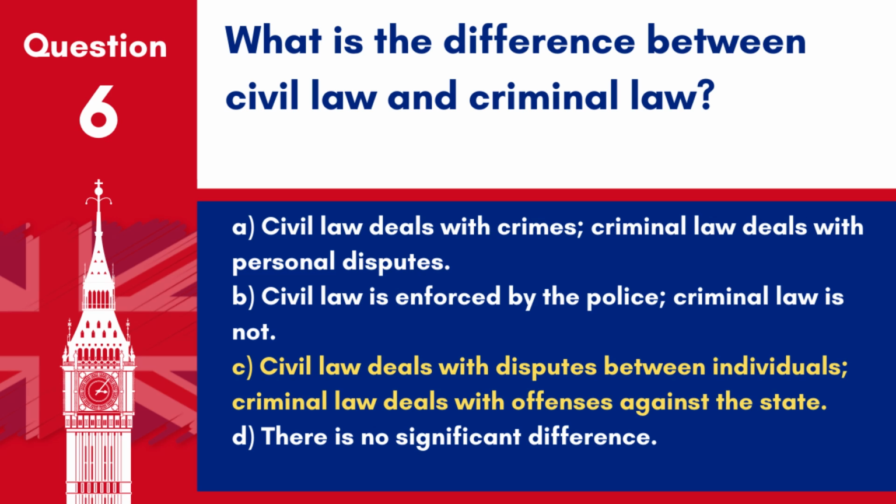Answer. C. Civil law deals with disputes between individuals. Criminal law deals with offences against the state. These are the main distinctions in law types.